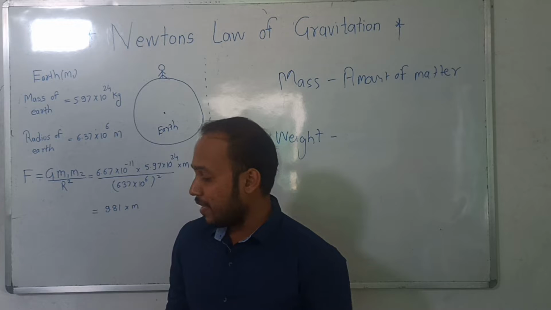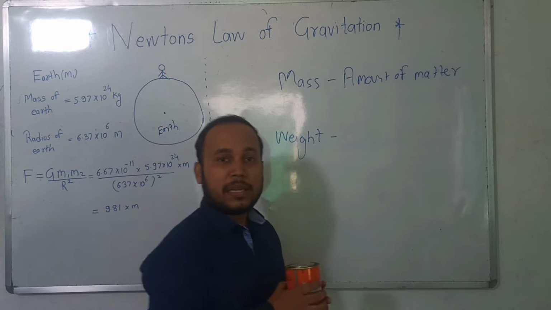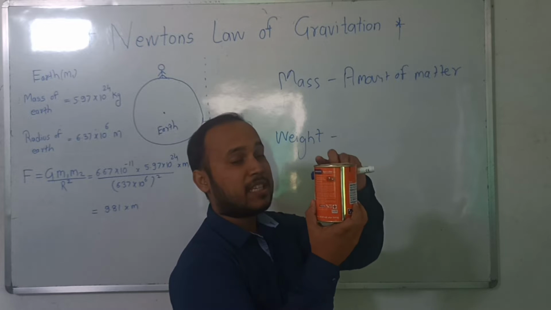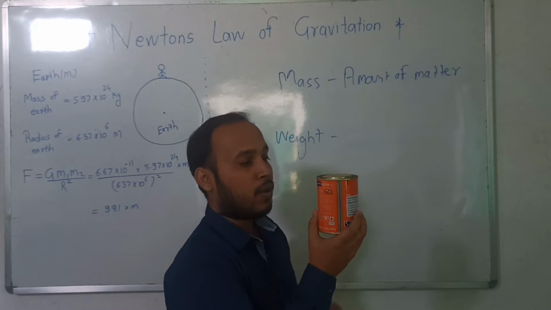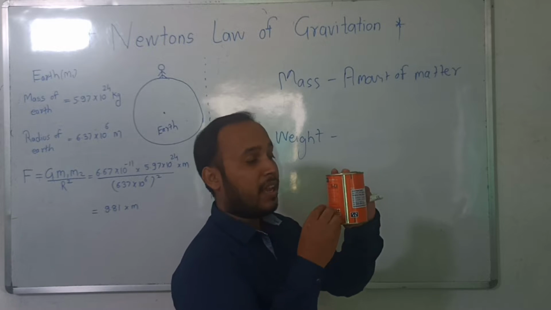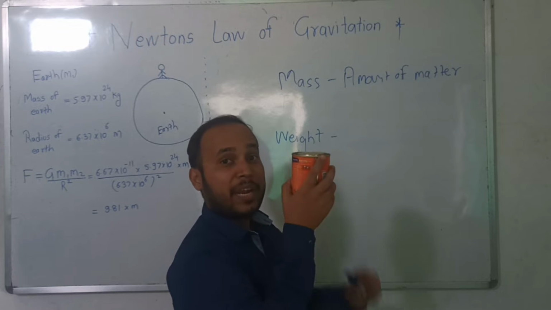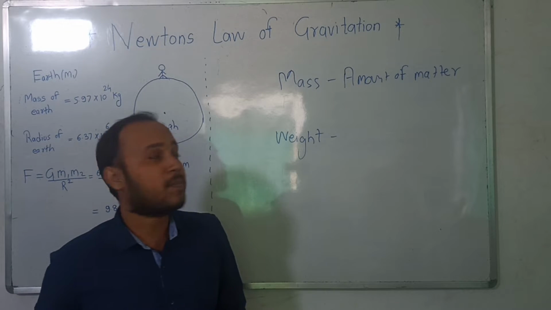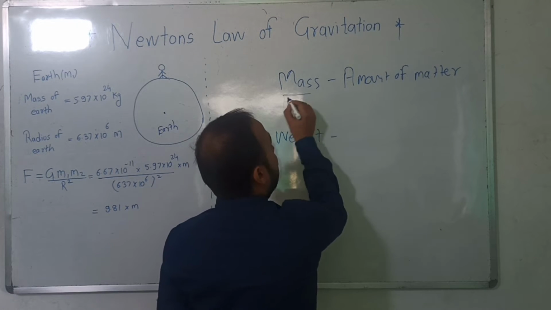Taking a live example, you just see this, it is a paint box. There is paint present inside this. If we measure the amount of paint present inside this, then that is nothing but the mass of the paint.